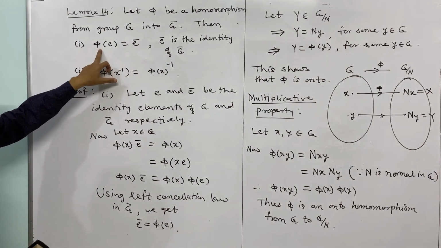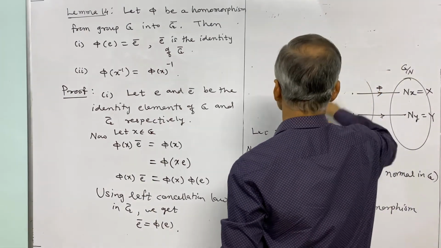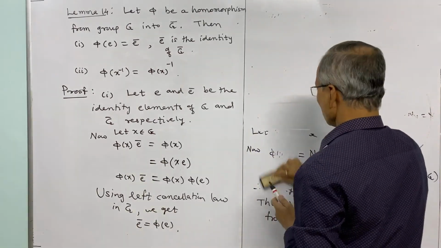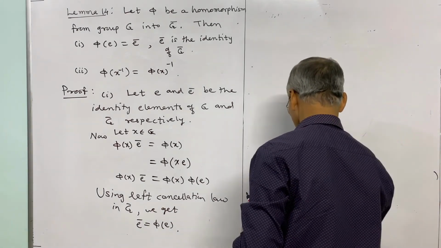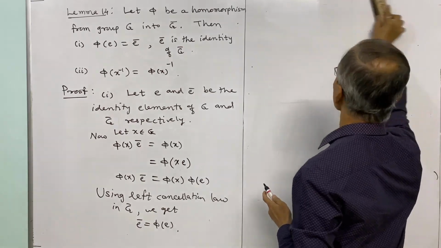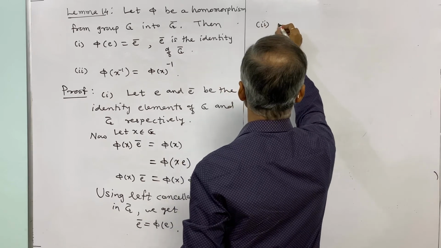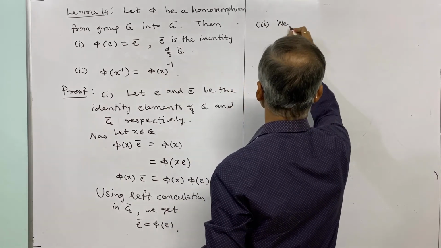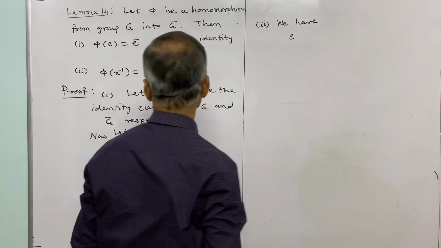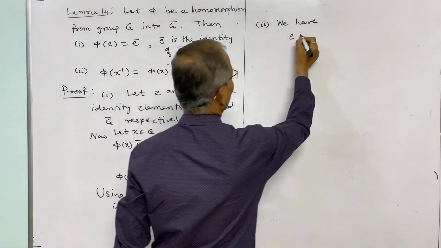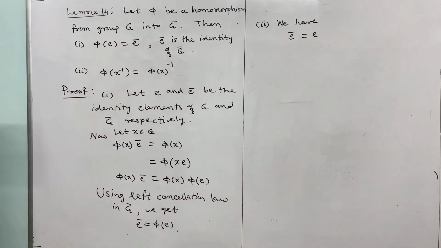E bar is equal to phi of E. Now the second one. The second we have to prove is phi of inverse of x is equal to inverse of phi x, and for that purpose we shall write like this. We can write E bar is equal to E bar into E bar.